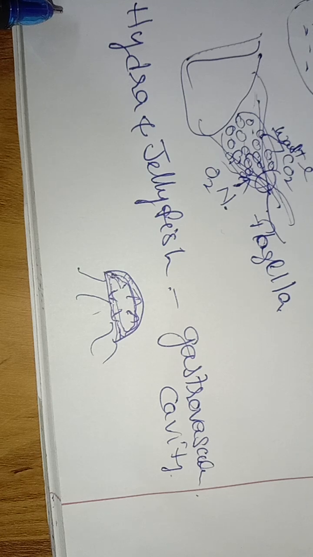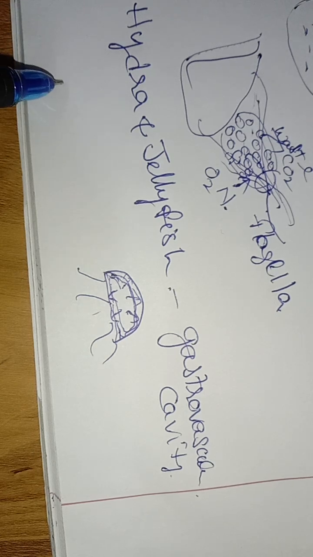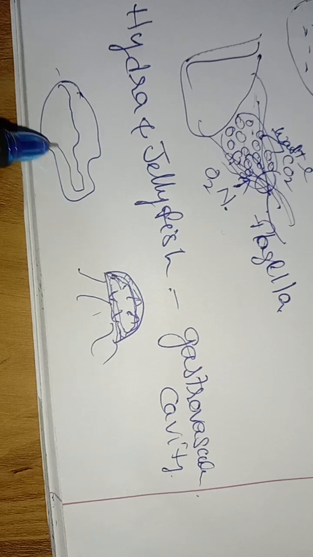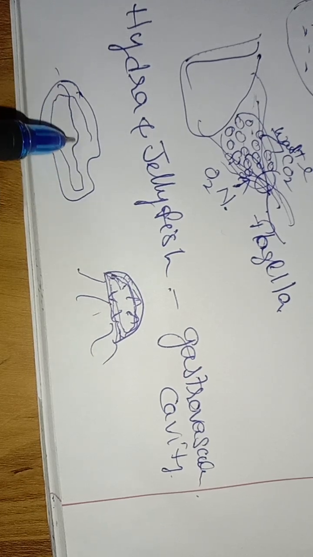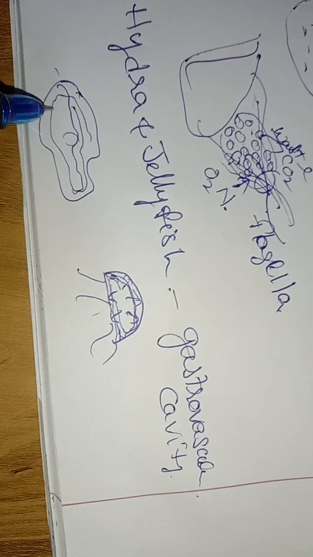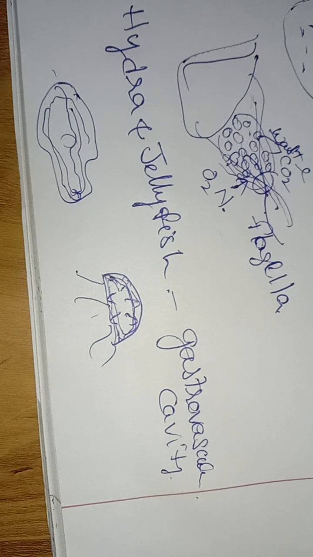So they have a highly branched digestive system. Suppose any organism is there, it has a digestive system spread throughout the body. It is not located in one particular place. So it is branched throughout the body. Each and every cell will get food directly from the digestive part.